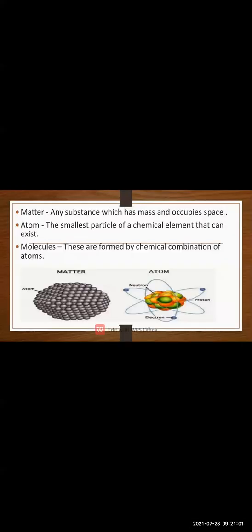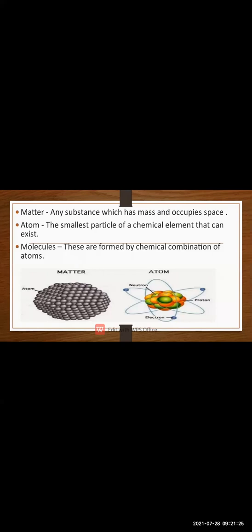First of all, you are supposed to know what is matter, atom, and molecules. So what is a matter? Matter means any substance which has mass and occupies space. Any substance which is having mass, mass means weight, and which occupies space, that is known as a matter.